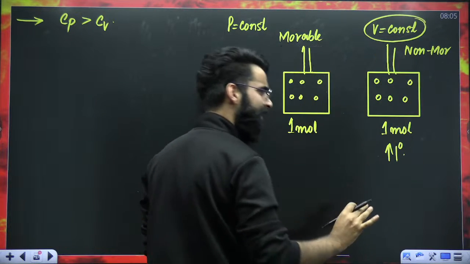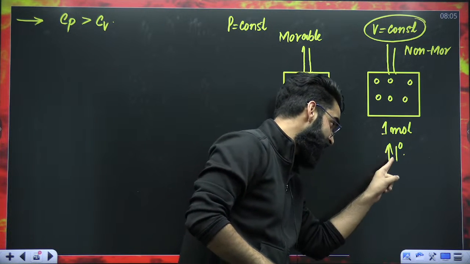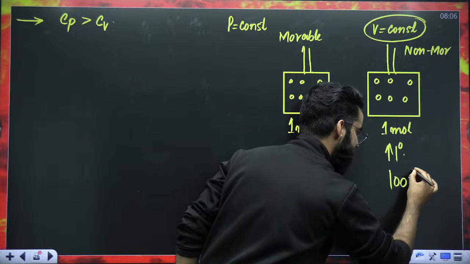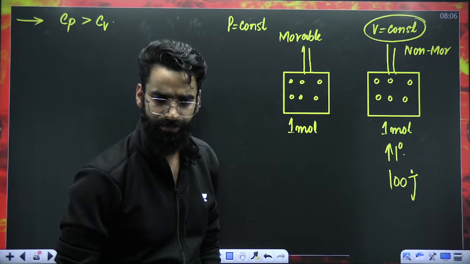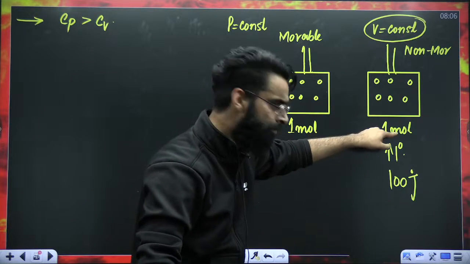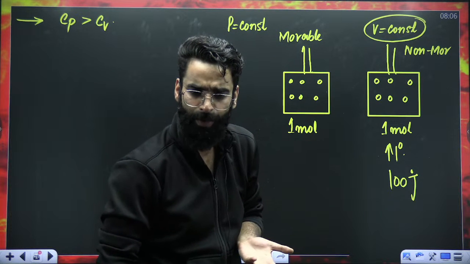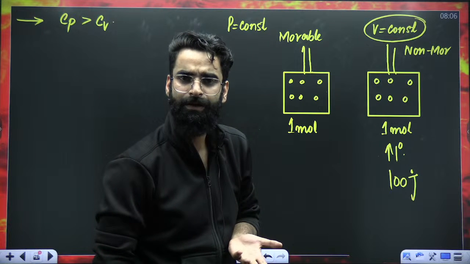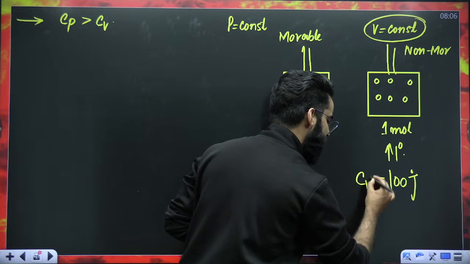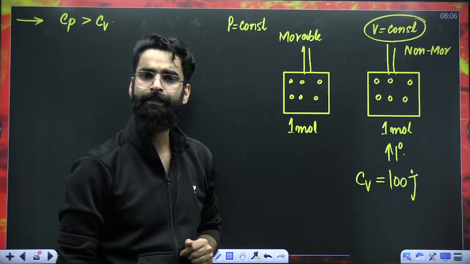The piston should not move. Let's assume that in order to increase the temperature of 1 mole of the ideal gas by 1 degree, keeping its volume constant, I have to supply 100 joules of heat. The amount of heat required to raise the temperature of 1 mole of ideal gas by 1 degree at constant volume, you call that Cv, right?